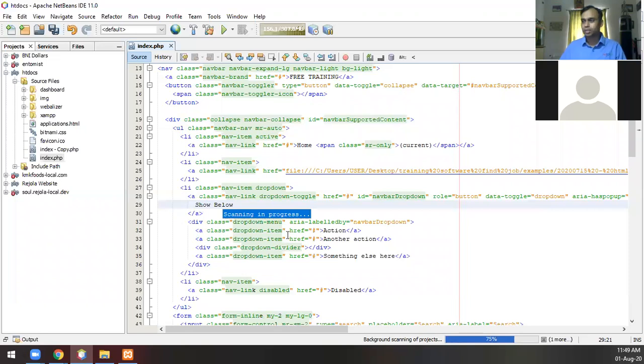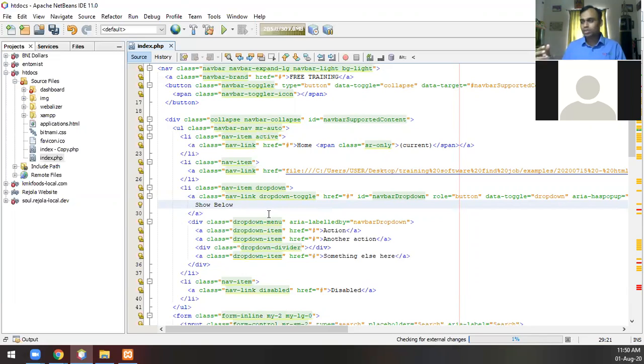You can see that NetBeans is actually scanning whatever you type, and it is trying to give you suggestions. It is trying to see whether it can help you in programming with a few more suggestions. That is what NetBeans is trying to do. It is a little slow right now because NetBeans is yet to complete the background scanning. I think it just finished. So I just renamed it as show below, and the action, let me change it to first one.